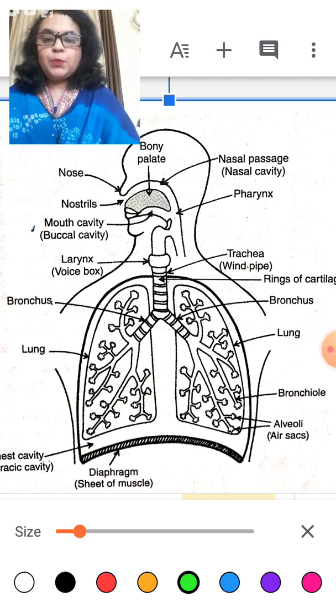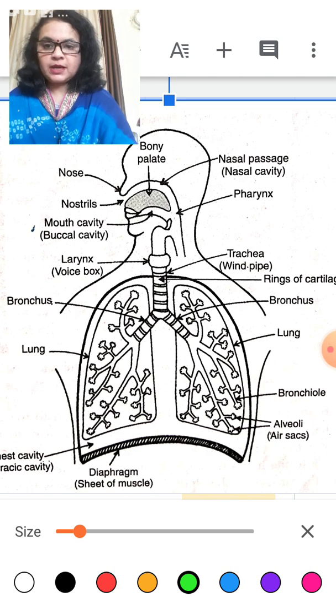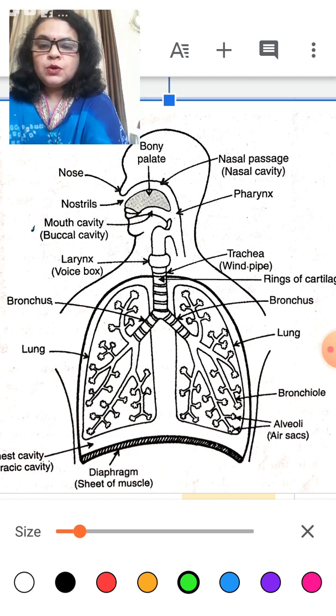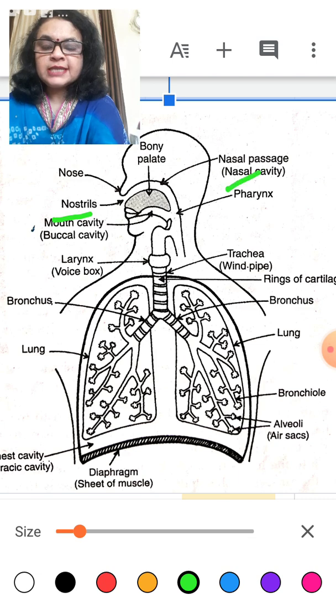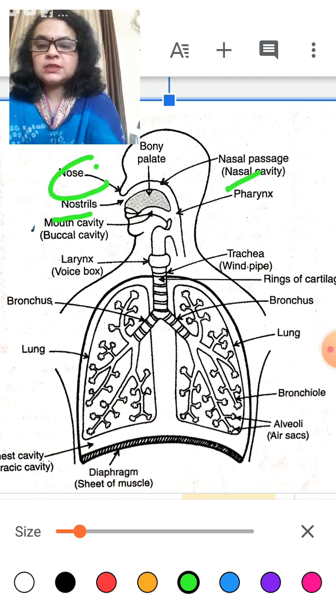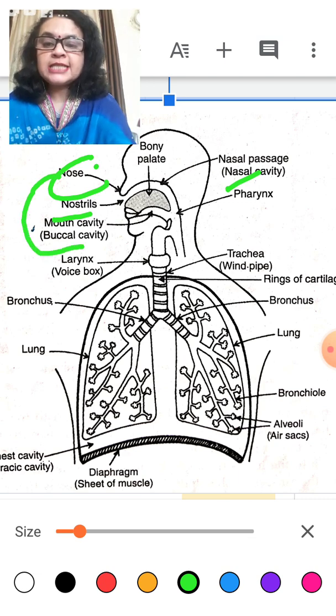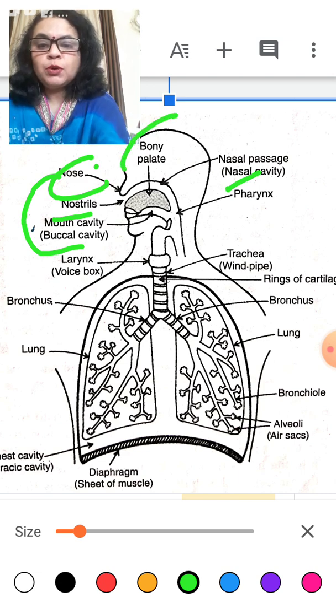See children, when we inhale air, within the air oxygen enters inside our body. How does it enter? It enters through the nostrils and through the nasal passage from the nose. Nose and mouth, which is also known as the buccal cavity, are divided by a separate plate-like structure, which is known as the bony plate.